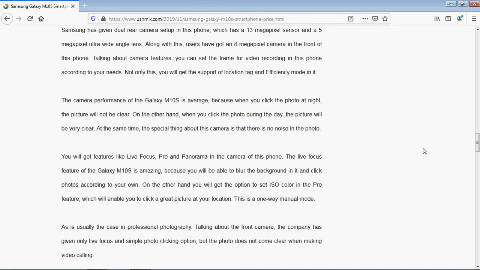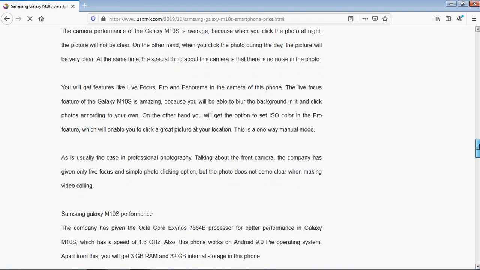The live focus feature of this Galaxy M10s is amazing, because you will be able to blur the background and click photos according to your own choice. On the other hand, you will get the option to set ISO and color in the Pro features, which will enable you to click a great picture at your location. This is a manual mode, as is usually the case in professional photography.